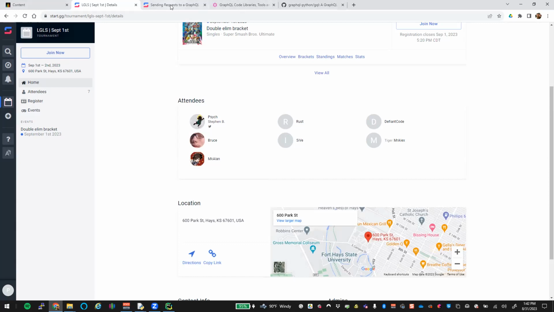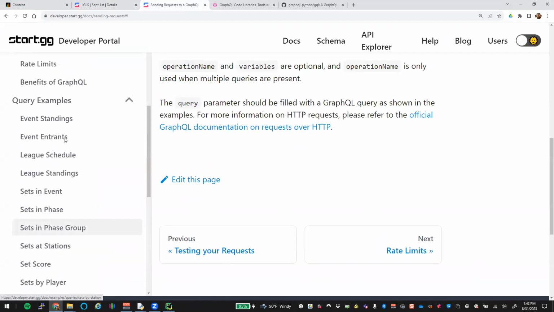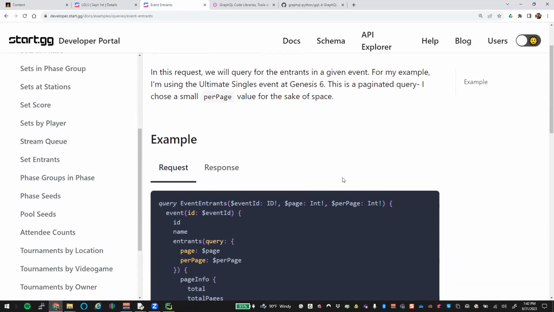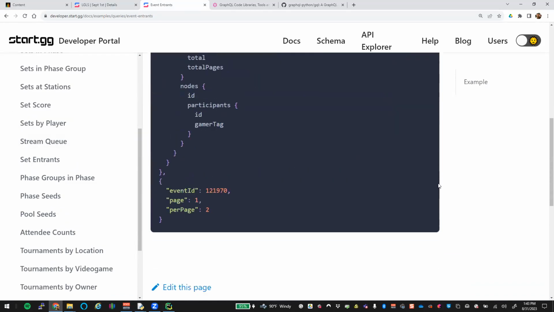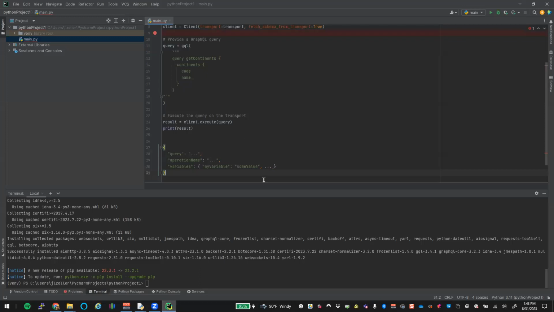So let's go back to our code and we want to get event entrants, for example, right? We want to get all the entrants out of this particular one. So we're going to steal all of this. And this will go back into our query. So we want that query to be here.